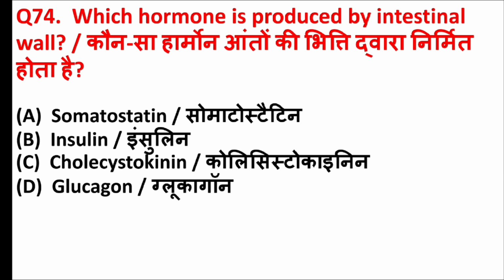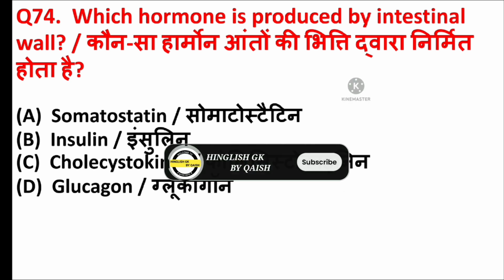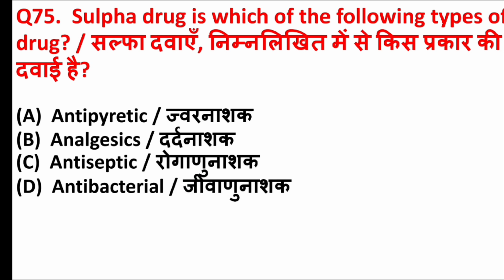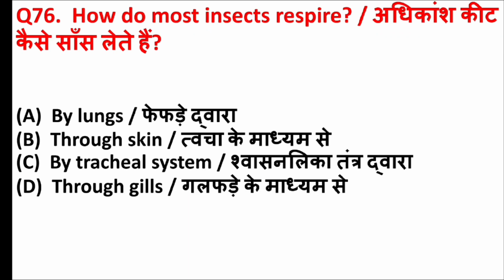Which hormone is produced by the intestinal wall? Answer is option C, cholecystokinin. Sulfa drug is which of the following types of drug? Answer is option D, antibacterial. How do most insects respire? Answer is option C, by tracheal system.